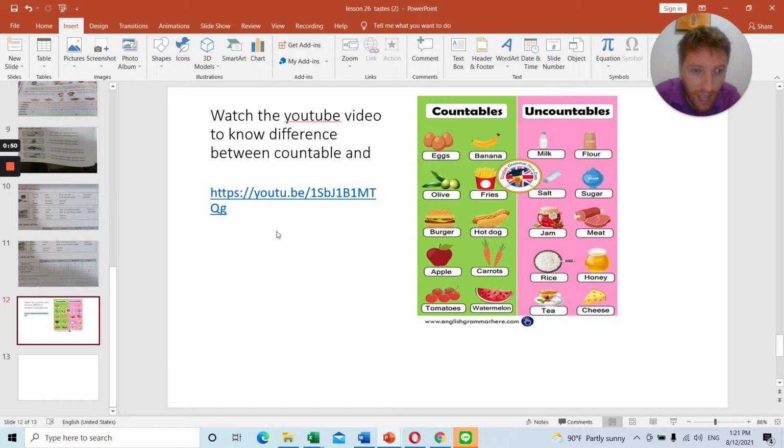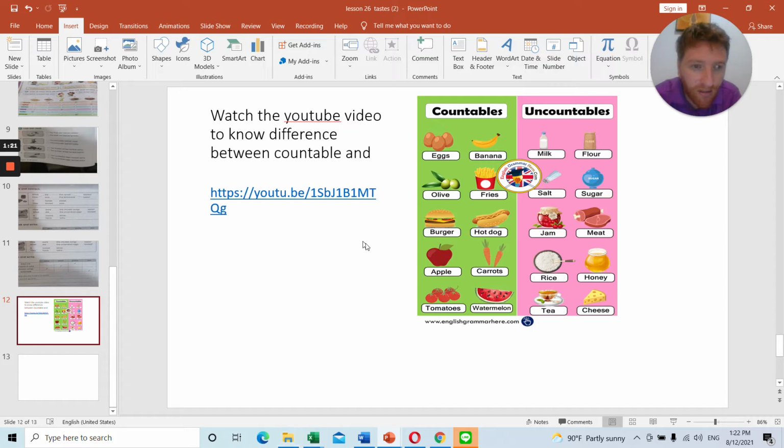So we're going to talk about countable foods and uncountable foods. Countable foods are foods that you can count: 1, 2, 3, 4, 5. And uncountable foods are foods that you cannot count. You cannot say 1, 2, 3, 4, 5. You cannot count water because it just comes out like this. So you cannot count water, or any liquids, or all drinks.